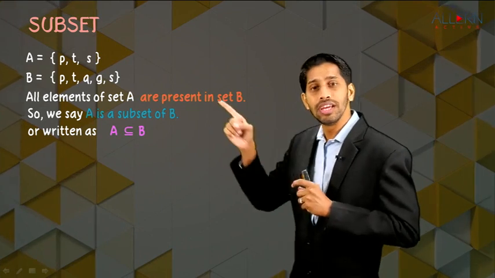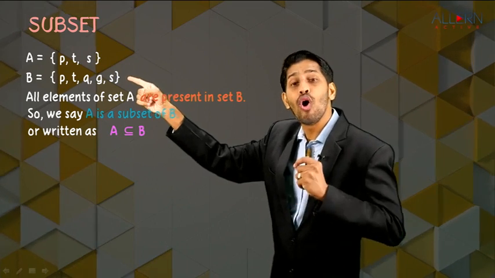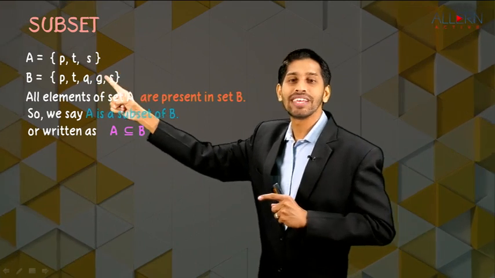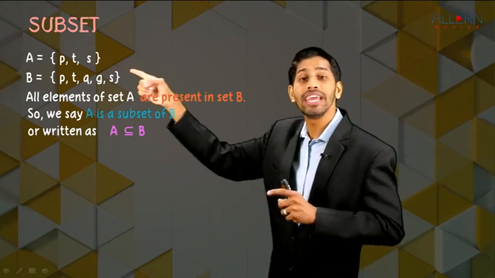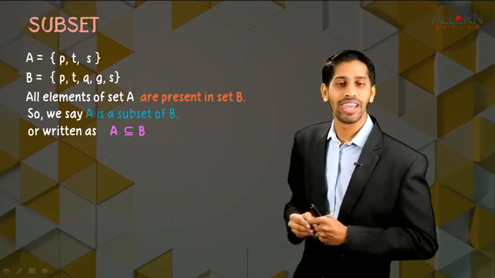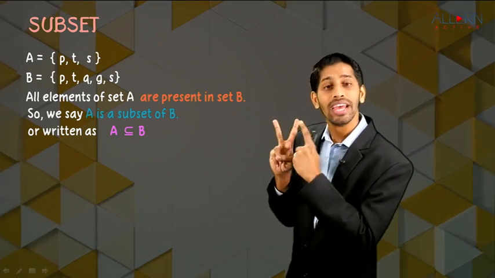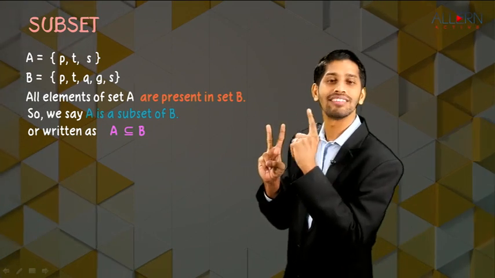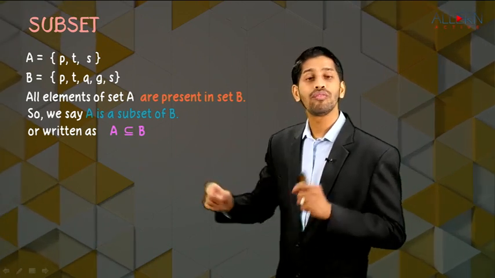Now students, if you observe set B and set A, and we check whether all elements of set B are present in set A, no, because in set B there are elements Q and G which are not present in A. That means B is not a part of A. It means B is not a subset of A. So remember child one thing, two sets will be given to us, set A and set B. If all elements of set A are present in set B, we say that A is a subset of B, else A is not a subset of B, right? And this is the symbol of subset.